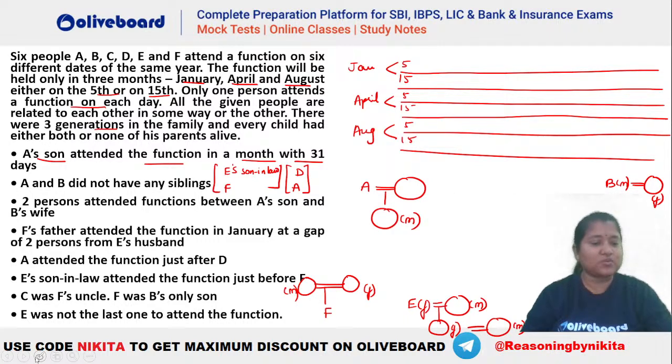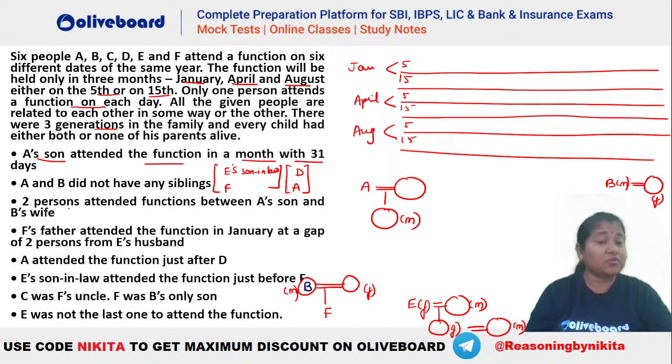Okay. So let's do one thing. Let's try to understand. We know that B has to be a male person, right? Because B has a wife here. So that means F's father will be B, isn't it? Because F was B's only son. So we can understand that B has to be this person. This is going to be your B here.